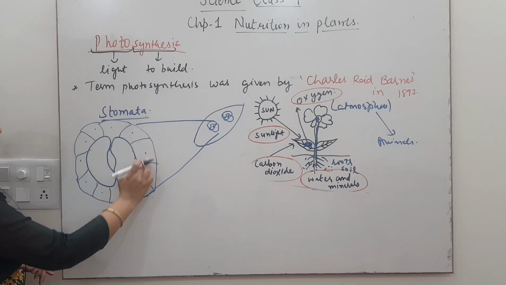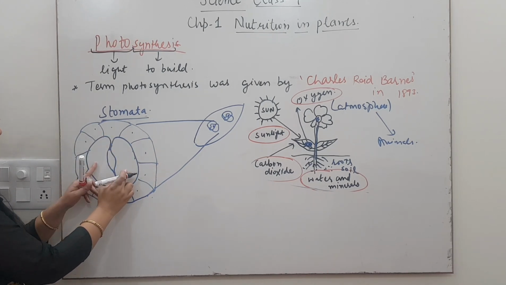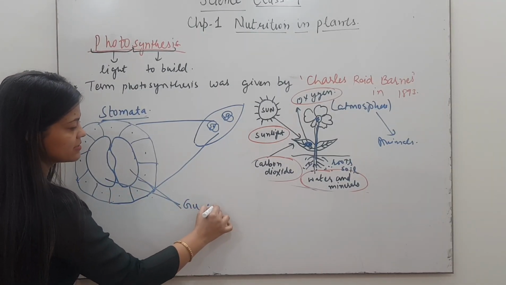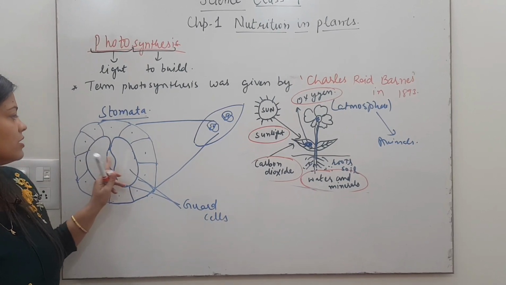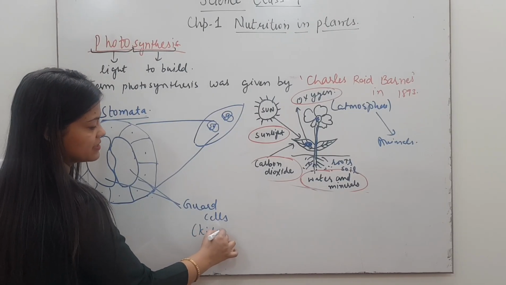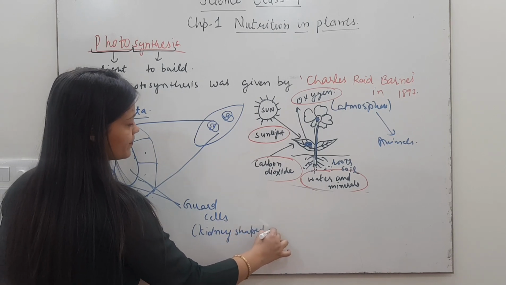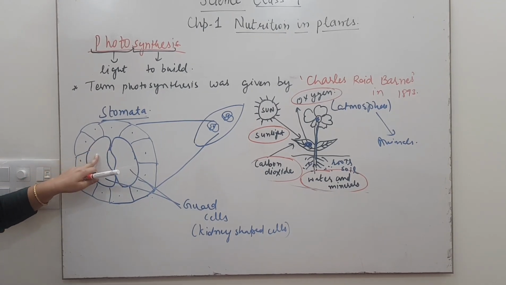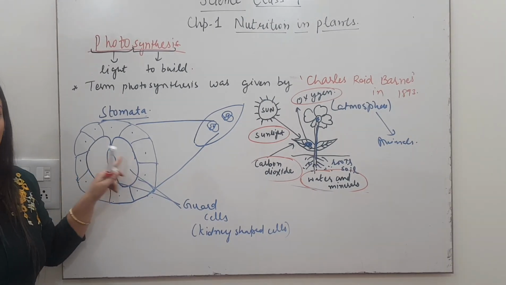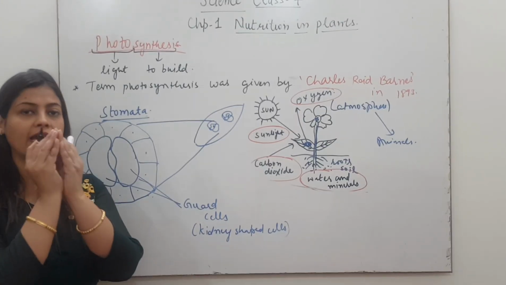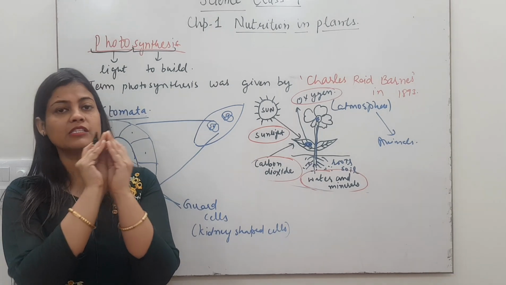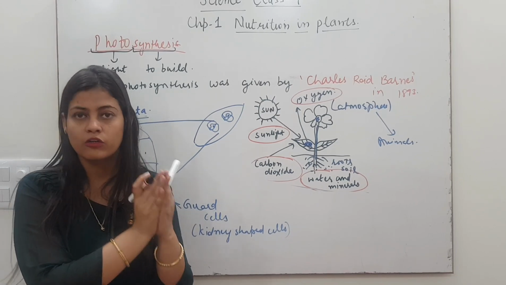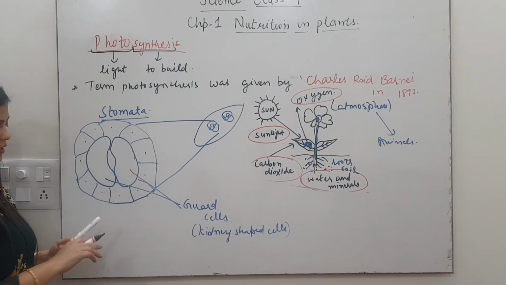Okay, so these are the cells which are present around it, and the two cells which guard the opening and closing of stomata are called guard cells. Clear? They are called guard cells. They are kidney shaped cells. Here you can see these are bean shaped or kidney shaped cells, and they will guard. Why are they called guard cells? Because they will guard the opening and closing of stomata. When they are like in this condition, the stomata are open. When they just attach with each other, then the stomata are closed. So opening and closing will depend upon the guard cells.